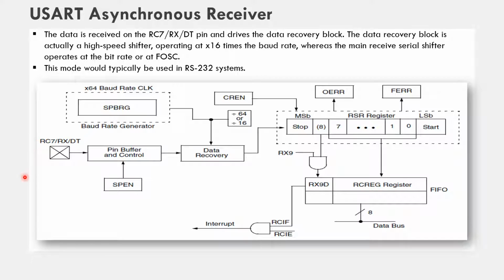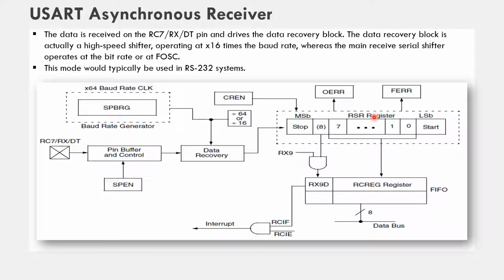So in the receive mode, data is received in this pin, which is further sent to the pin buffer and the control register. This is the SPEN, that is the serial port enable bit. When this bit is set, only then the data or the status of this pin is transferred to this data recovery block. And depending on the baud rate, this data recovery circuit is sampling the data and sending that bit to this RSR register. And this RSR register is shifting the data bit by bit.